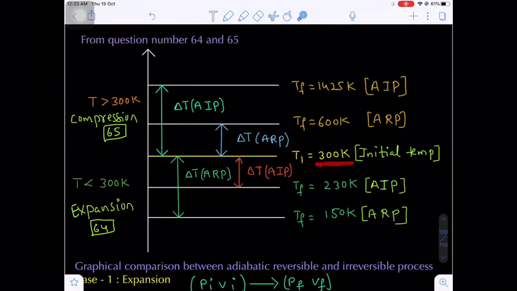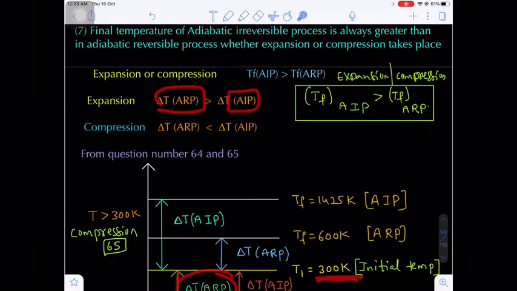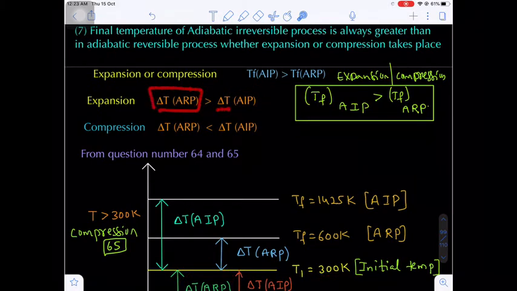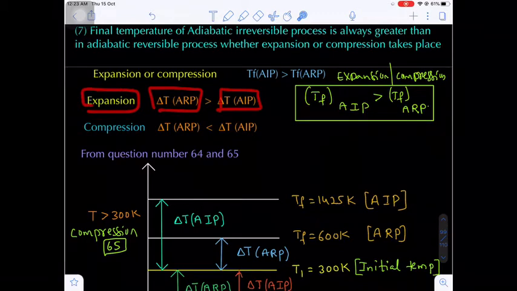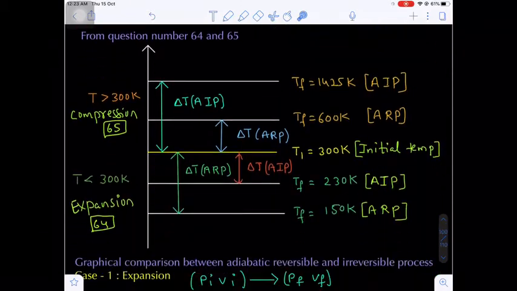Here the temperature is 300 Kelvin, here 150 Kelvin, that means minus 150 Kelvin. So here you don't consider the negative sign, just see the magnitude. Here 300 to 150, the difference will be 150. 300 to 230, the difference will be 70. So 300 to 150 is the large difference. Are you getting my point? That's why the temperature difference in the adiabatic reversible process is greater than in the irreversible process in case of expansion. Whereas in case of compression, the final and initial temperature difference of the adiabatic irreversible process will be more than that of the reversible process. Are you getting my point?